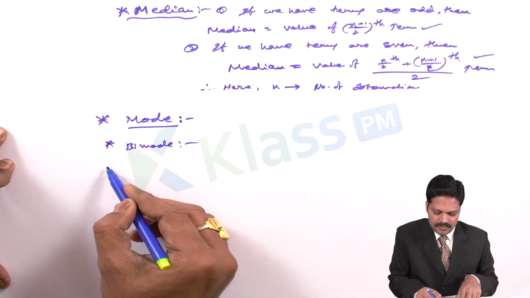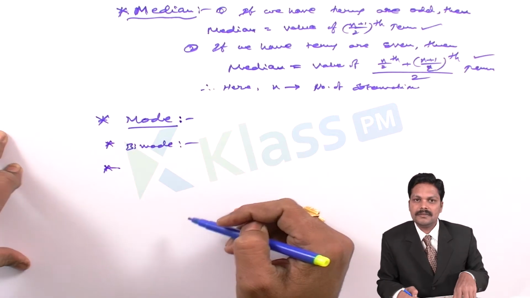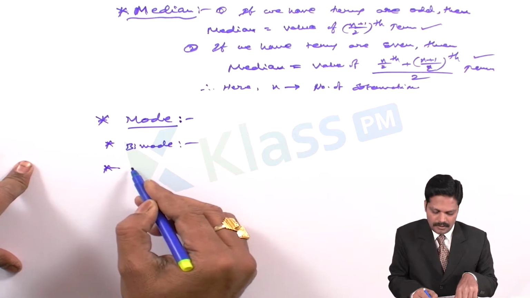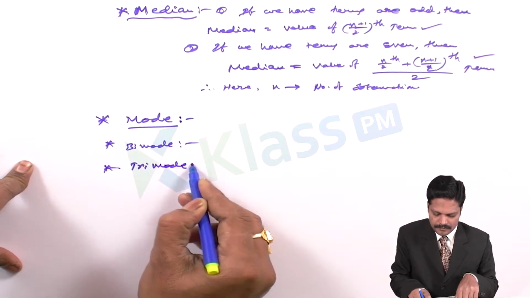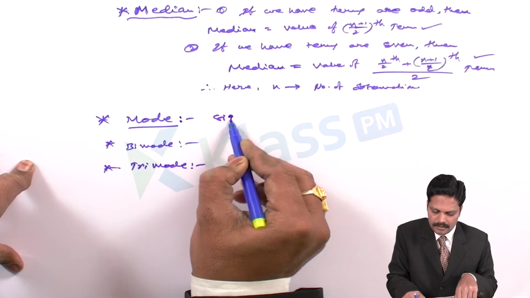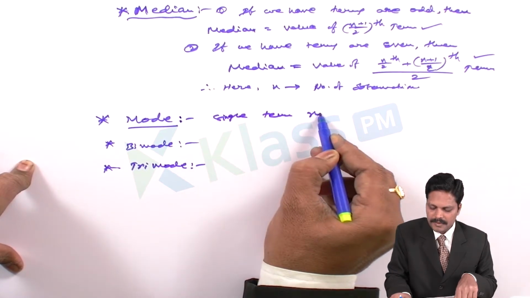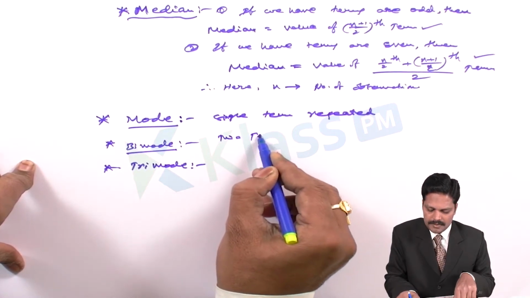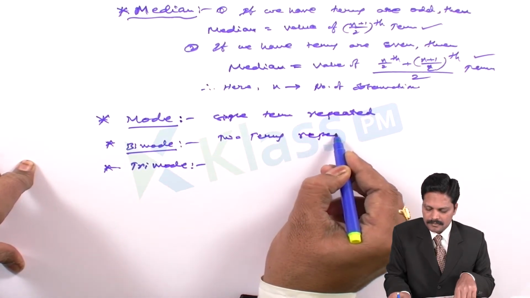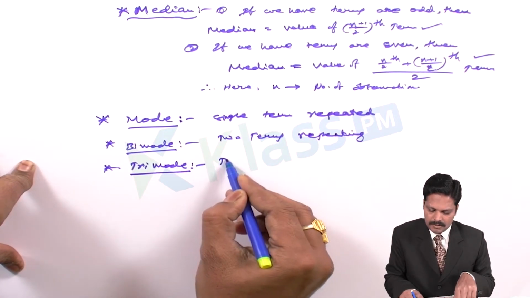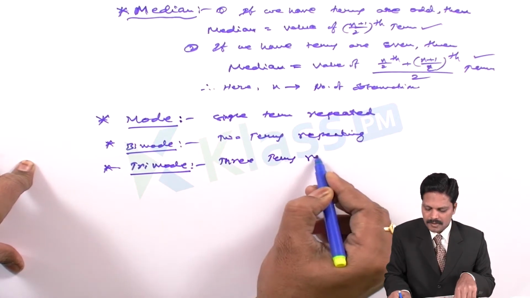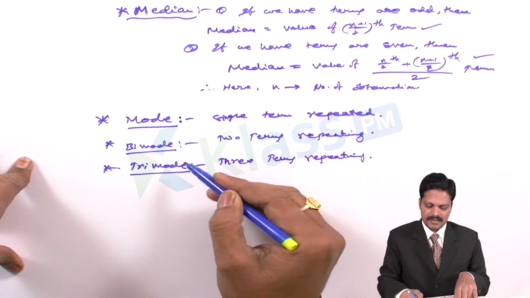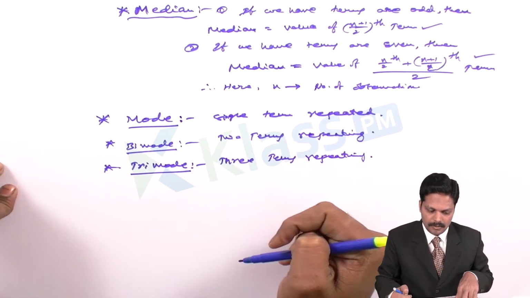If three observations repeat most of the times, such data is called tri-mode data. So mode means a single term repeating, bi-mode means two terms repeating, and tri-mode means three terms repeating most of the times in the data. These are the situations for the mode.